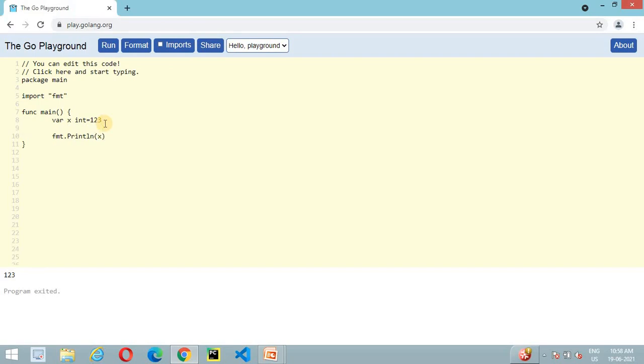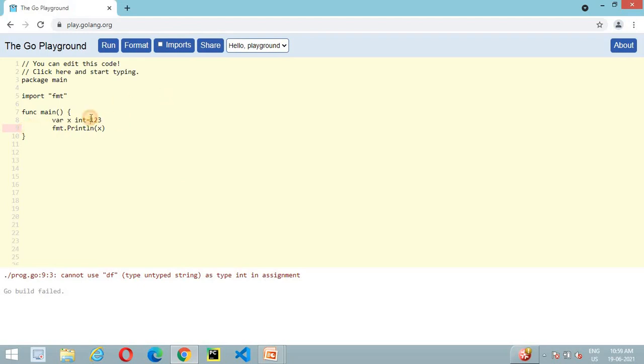As we discussed in the slide as well, it is statically typed and type safe, meaning you cannot change the type of a variable later on. If I try to assign it a string value, it is not possible and it will raise an error. In this case the type of x is integer and we are trying to assign a string type value to it, which is not possible in Golang because it is type safe.